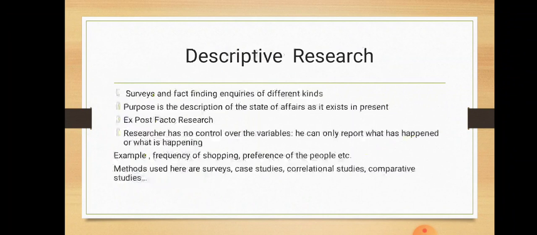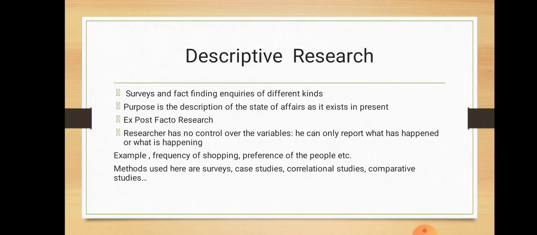The main characteristic of this research is that the researcher has no control over the variables under study. So, here surveys and fact finding inquiries of different kinds are used. The purpose of this research is to describe the state of affairs as it exists at present.